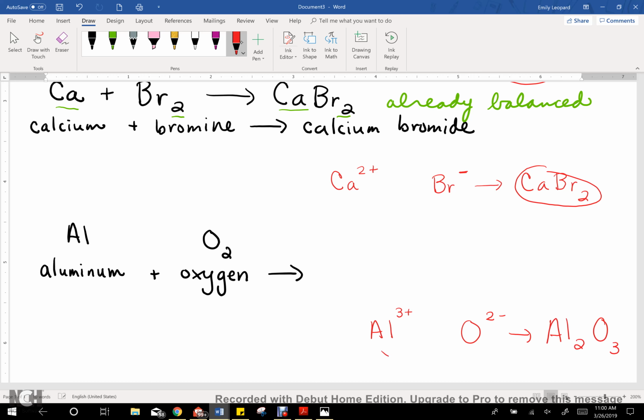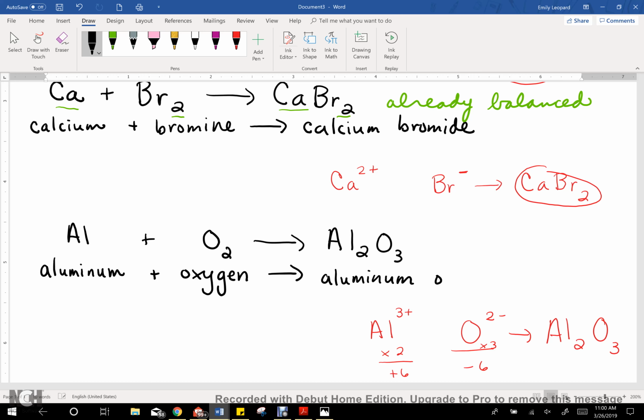Okay, and that's because my positive 3 times 2 gets me to plus 6, and my negative 2 times 3 gets me to minus 6. So that lets all my charges balance. Okay, so now I'm going to go back and plug this in as my product, Al2O3, and now I can just name it aluminum oxide. Okay, and then at the very end I go back and balance my equation overall.